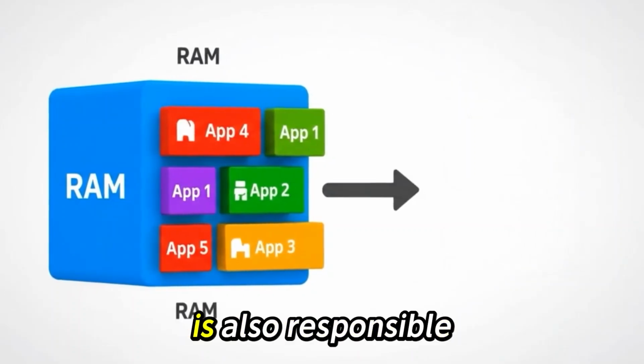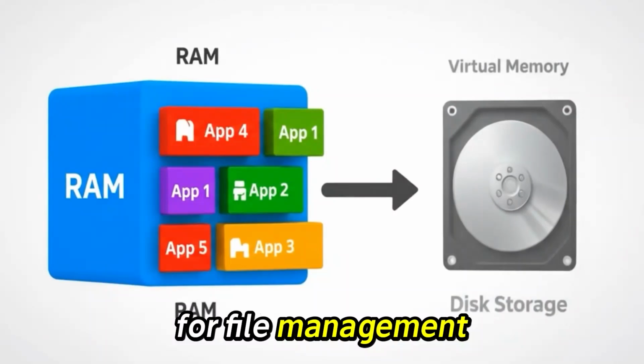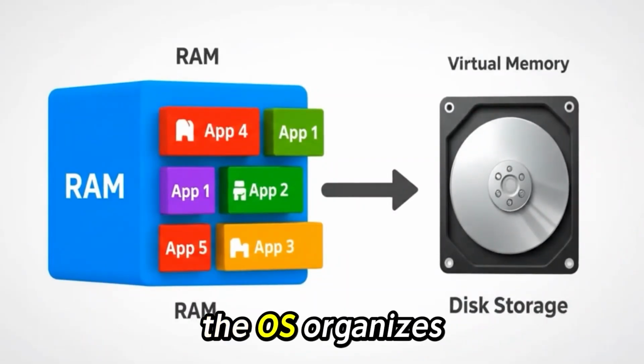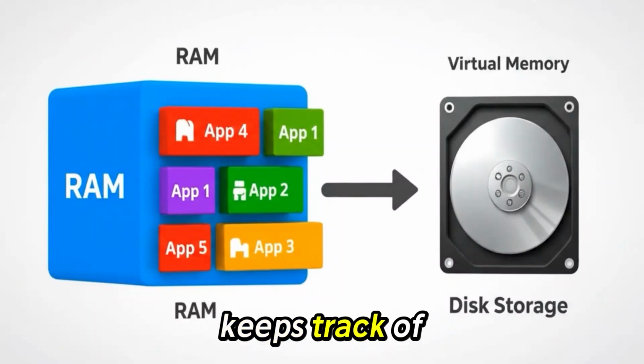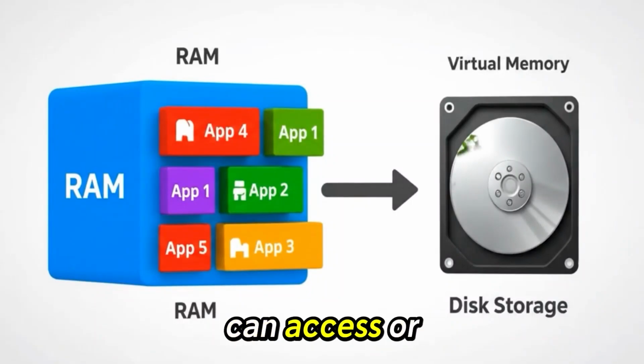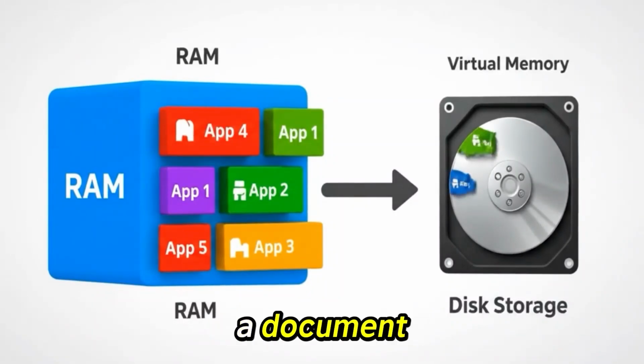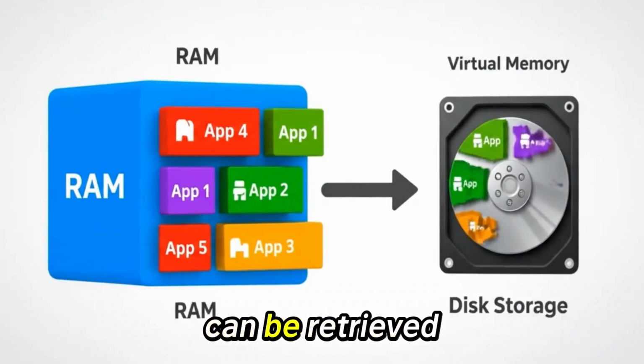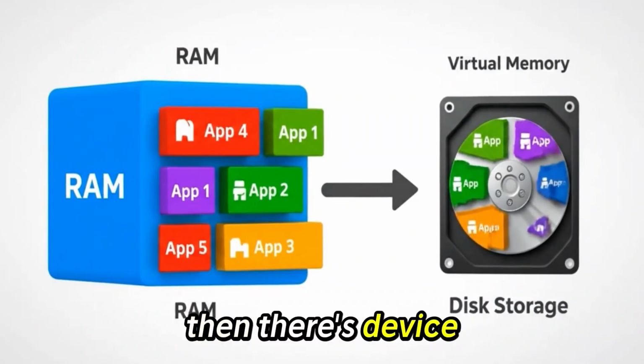The operating system is also responsible for file management. Files on your hard drive or SSD aren't just random data. The OS organizes them into folders, keeps track of their locations, and controls who can access or modify them. When you save a document, the operating system decides where it goes physically on the disk and how it can be retrieved later.